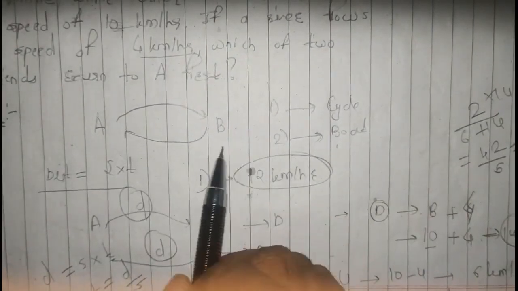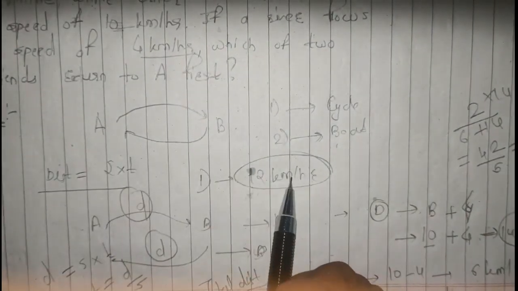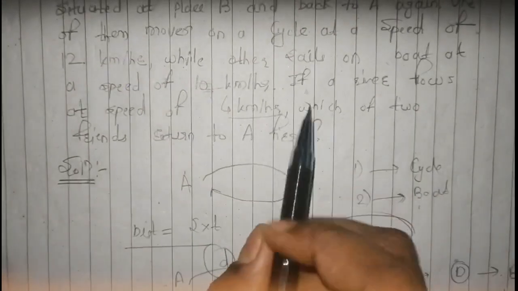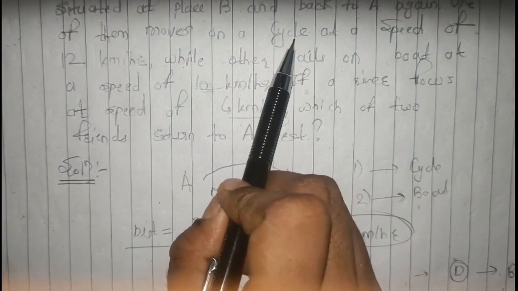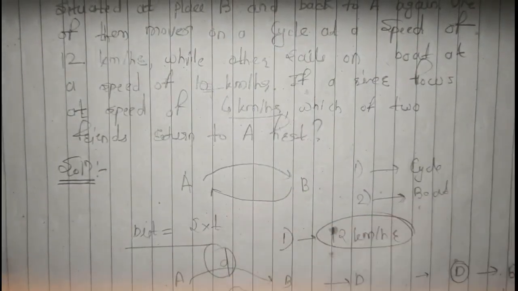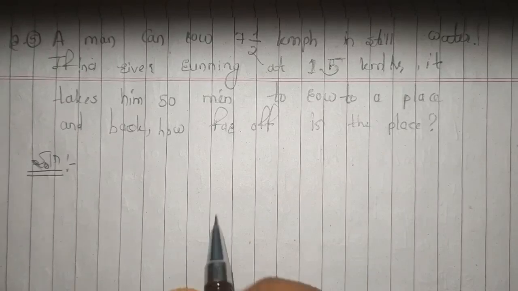So this is his average speed, whereas the average speed of the first person is 12 km per hour. Therefore, as he is faster, the first person, that is the person who is going by cycle, will reach the place A first. So this is our fifth question here.